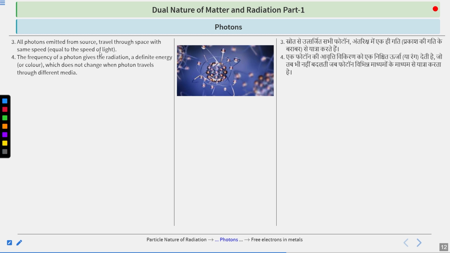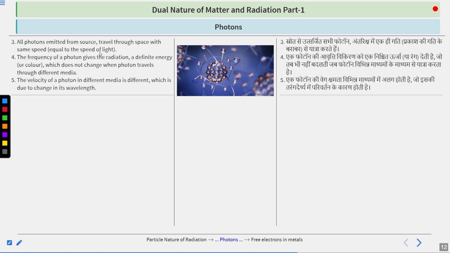The frequency of a photon gives the radiation a definite energy or color, which does not change when the photon travels through different media. So remember, whatever the frequency of the photon is, that defines the energy or color of that particular radiation. And whatever medium the photons travel through, whether vacuum, air or glass, the frequency and energy will not change.